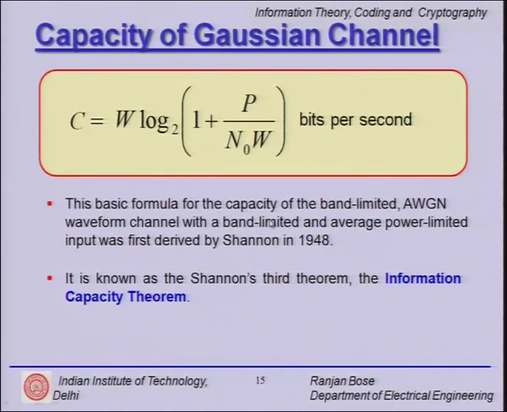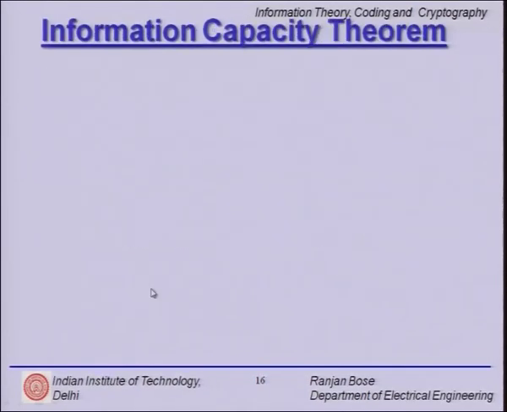This basic formula for the capacity of the band limited, power limited, additive white Gaussian waveform channel was first derived by Shannon in 1948, and it is also known as Shannon's third theorem and also called the information capacity theorem. Okay.